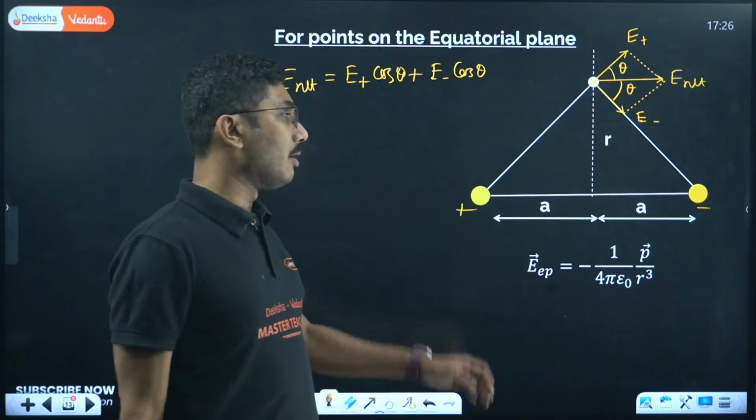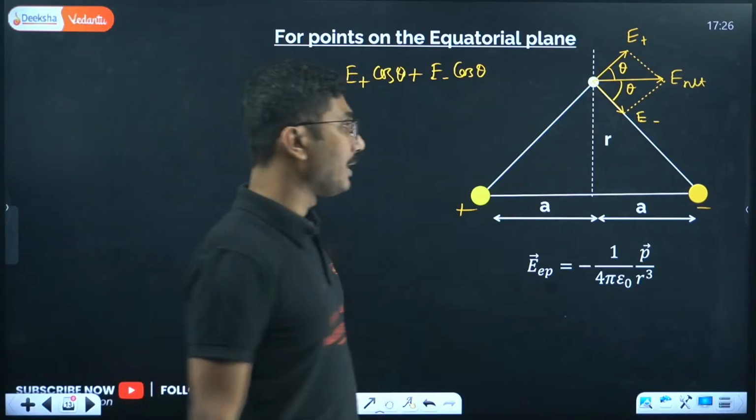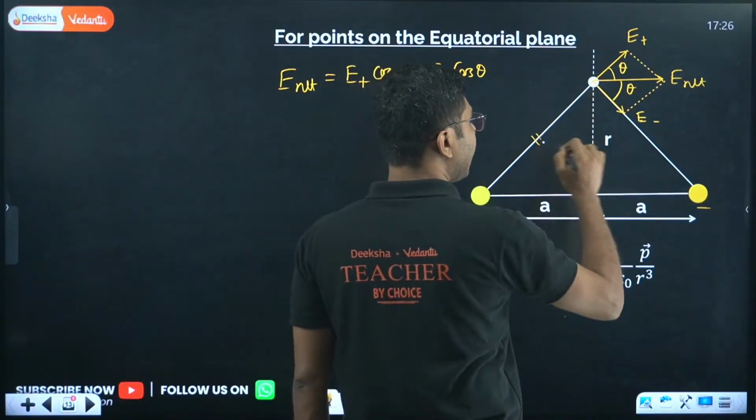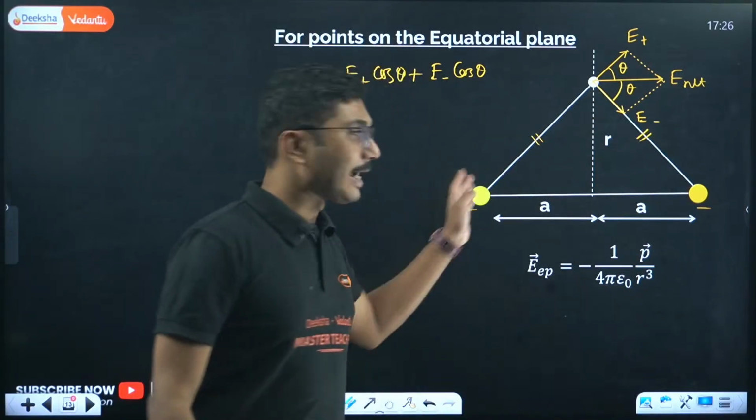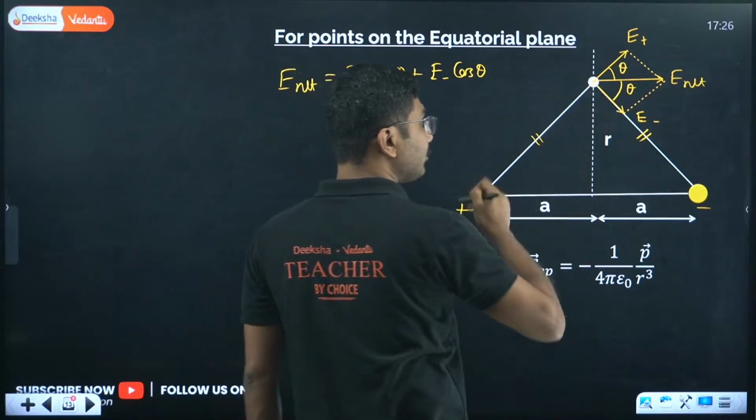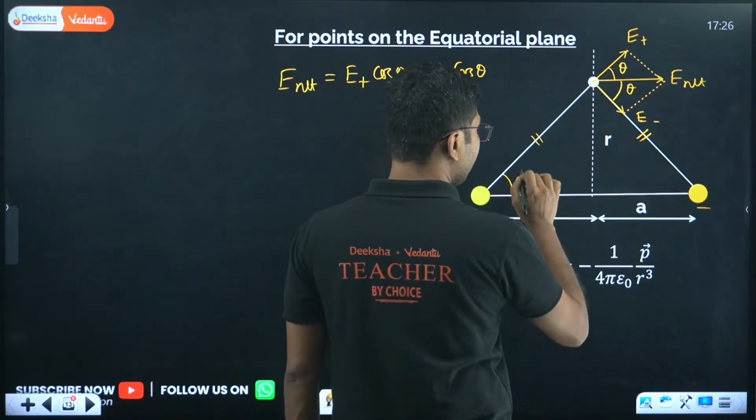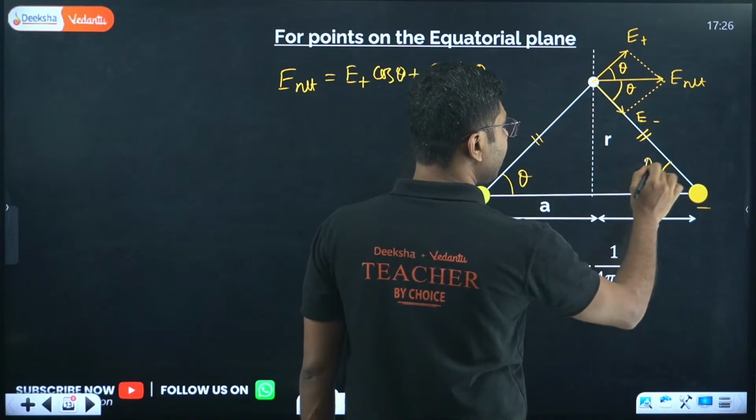And one more important part about the equatorial plane: because it's equatorial, this side is equal to this side. These sides are equal, so this forms an isosceles triangle. So this angle will also be theta, this angle will also be theta.